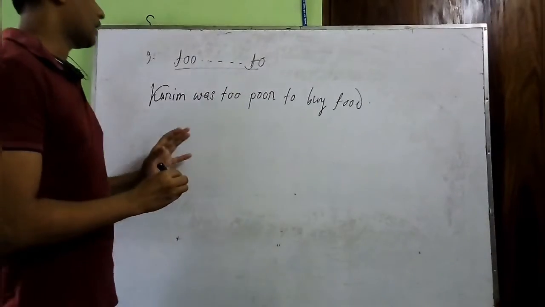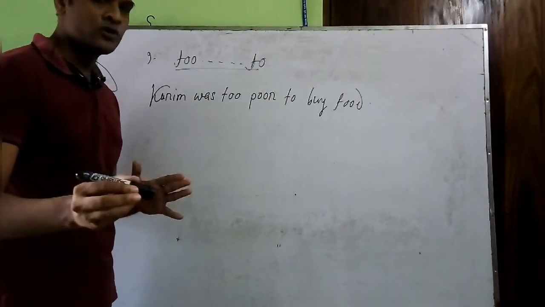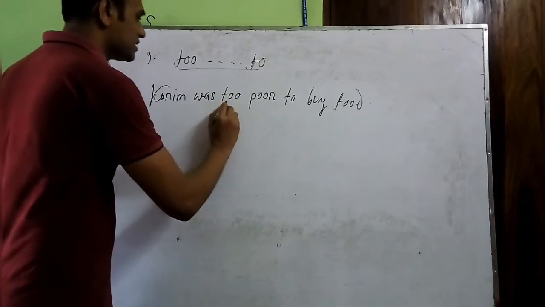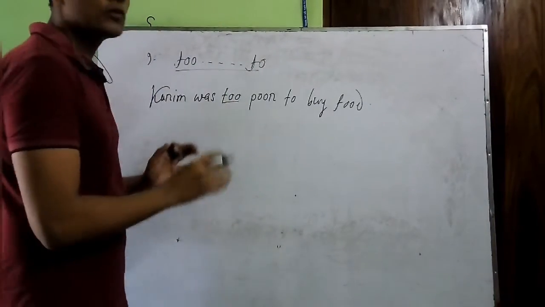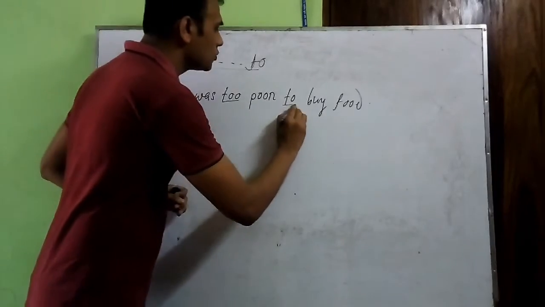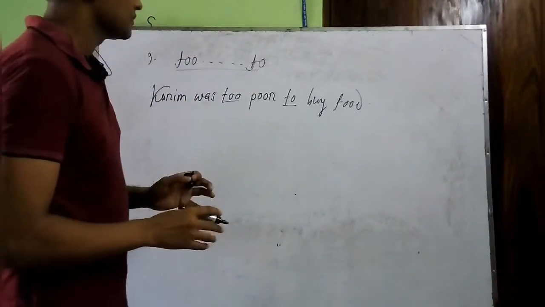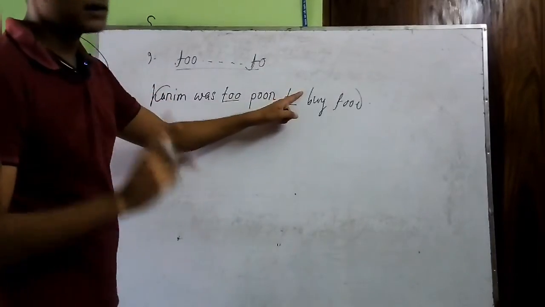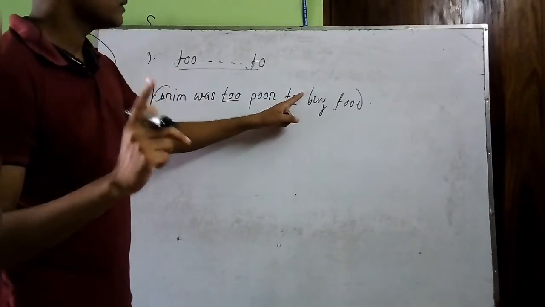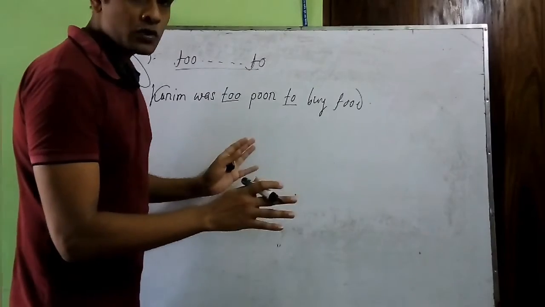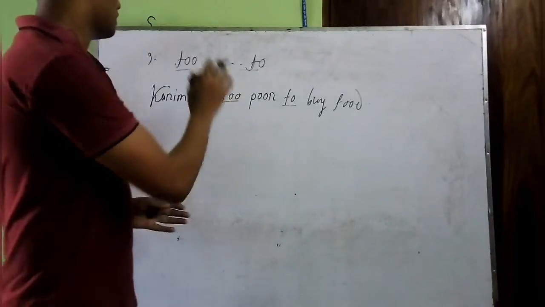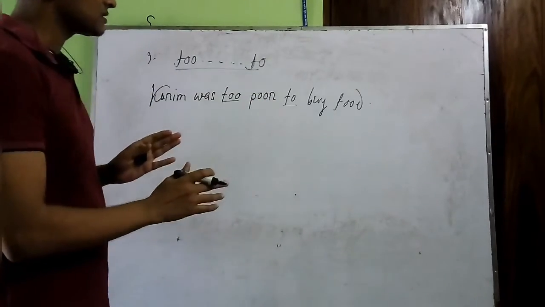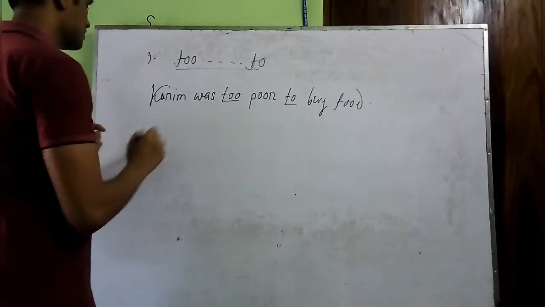So we can do it following the 5 steps I have shown you right now. That is, in the place of too we have to put so, in the place of to we have to put that. Then after that, here we should put the subject again, but in its pronoun form. Then cannot or could not will come depending on the present form or past form of the sentence, then rest of the sentence.